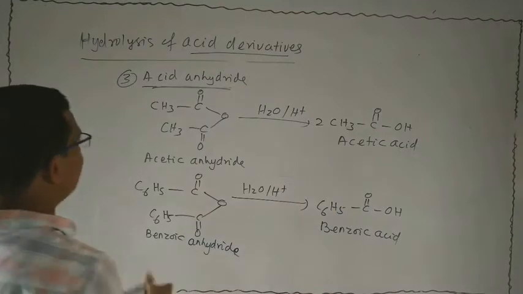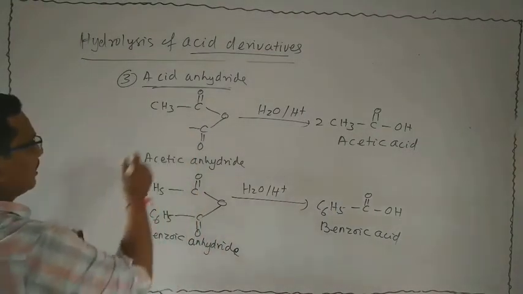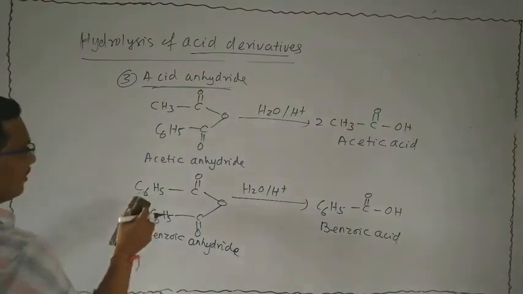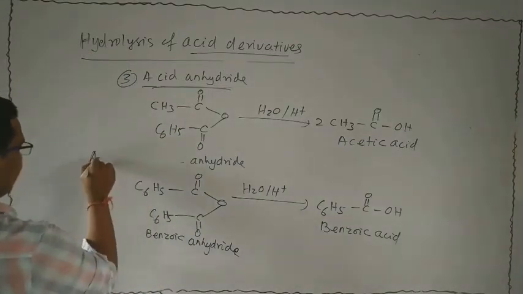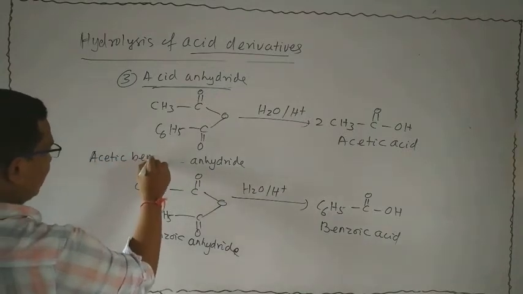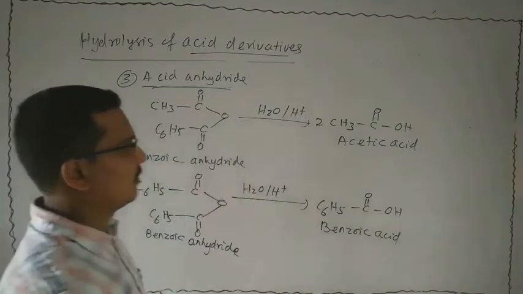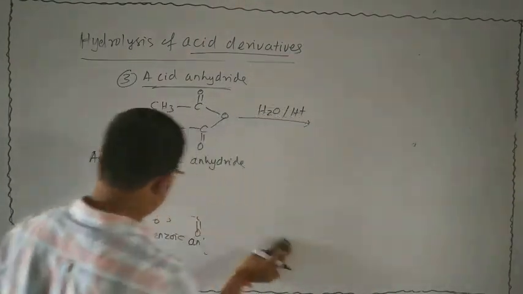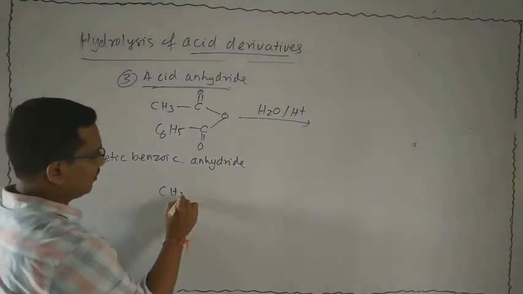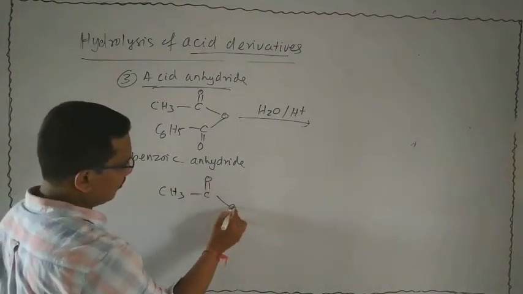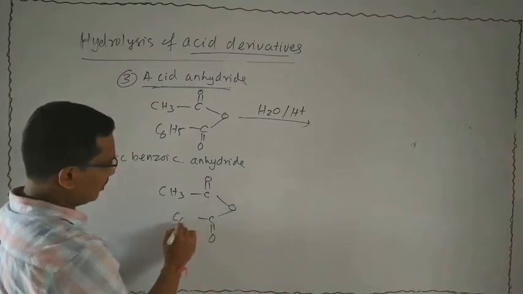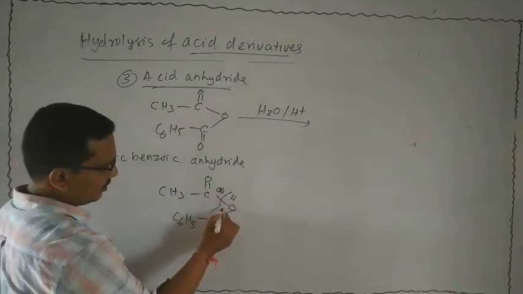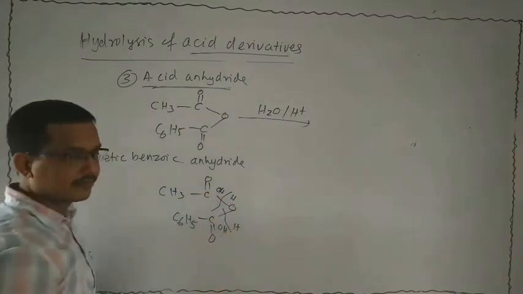Take another example. Suppose here C6H5 is written. The name of this compound is acetic benzoic anhydride. Acetic benzoic anhydride is subjected to acid hydrolysis. Take the rough part: CH3 bond C double bond O bond O bond C double bond O, that is your C6H5. Now I want to break here. It is your OH, your H.